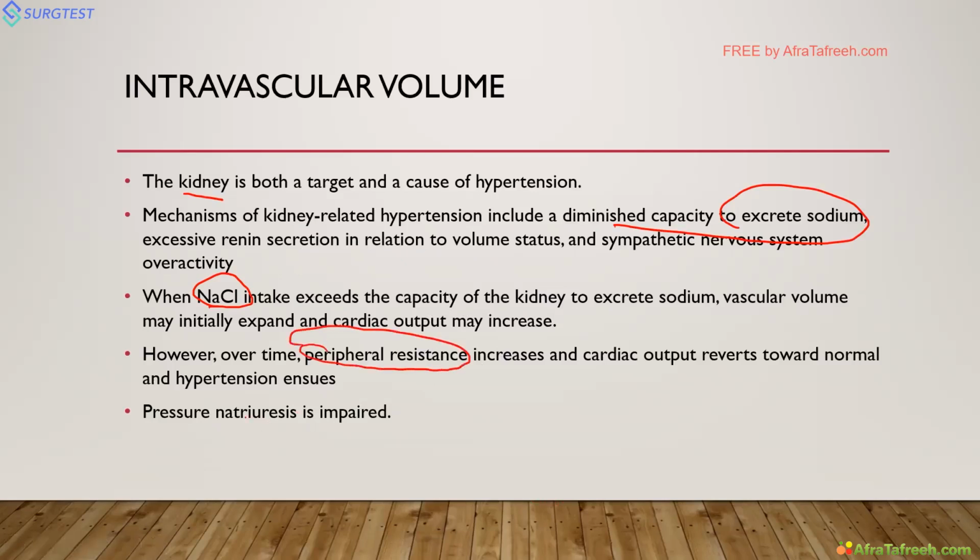Another thing is the natural mechanism which is pressure natriuresis. As the BP keeps on increasing, the kidney compensates by excreting the sodium outside along with water. At a point, the pressure natriuresis is impaired. So there will be inability to excrete sodium and water in the kidney. At that time, the hypertension ensues.